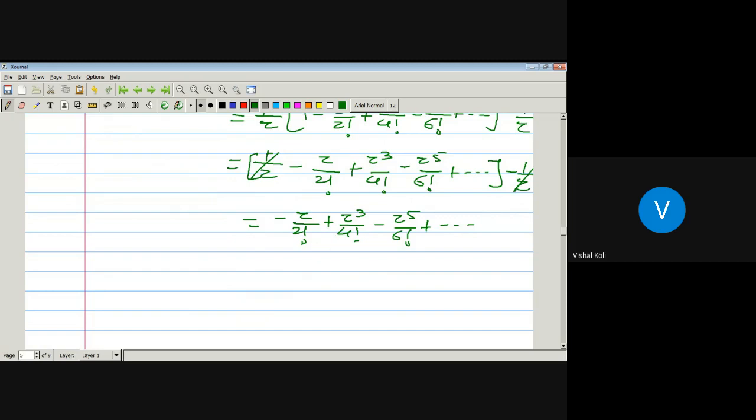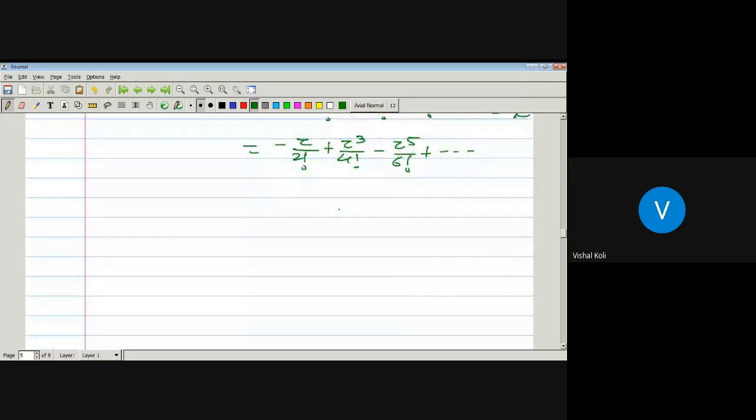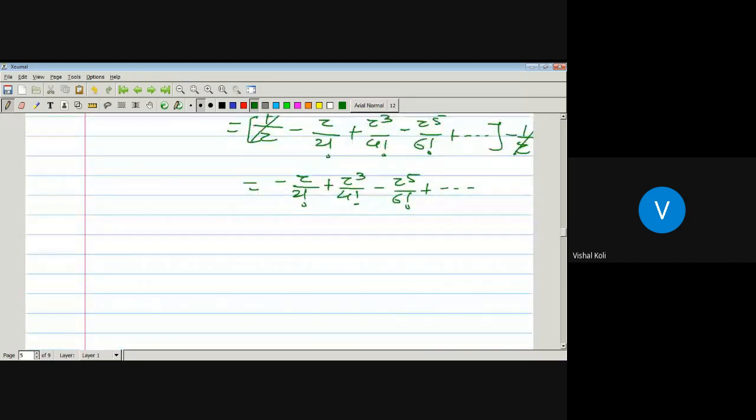As here the principal part or singular part of f of z contains no term, that is, there is no power of z minus 0 to some negative integer, the singular part of f of z contains no terms.